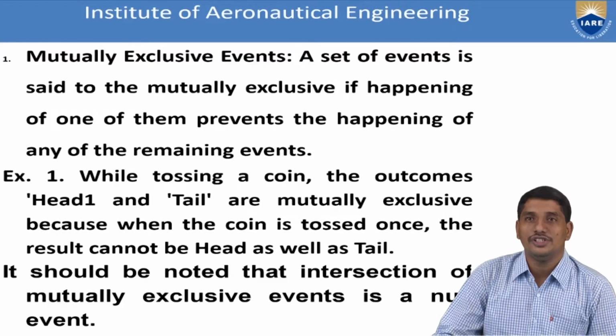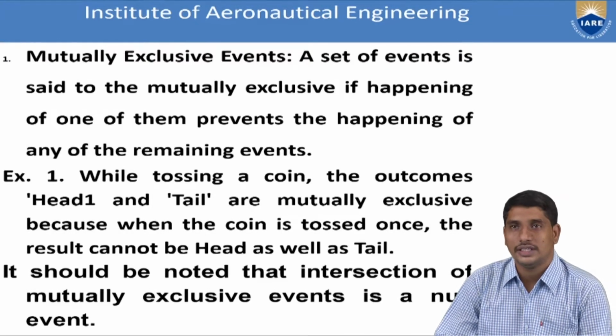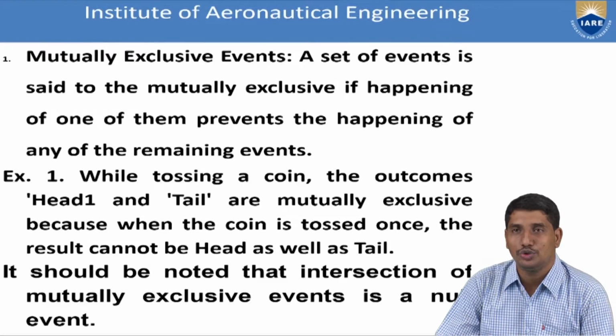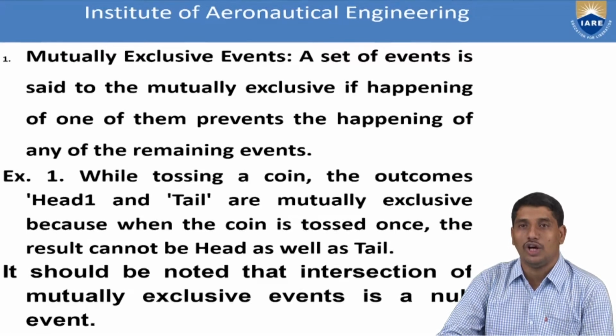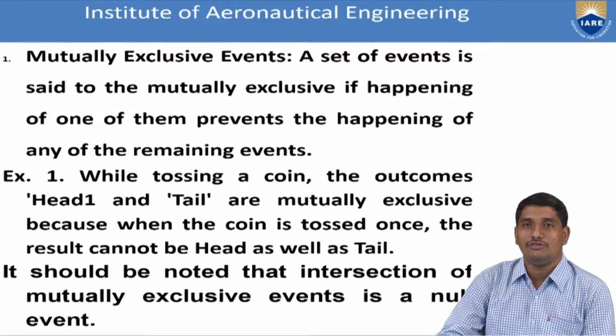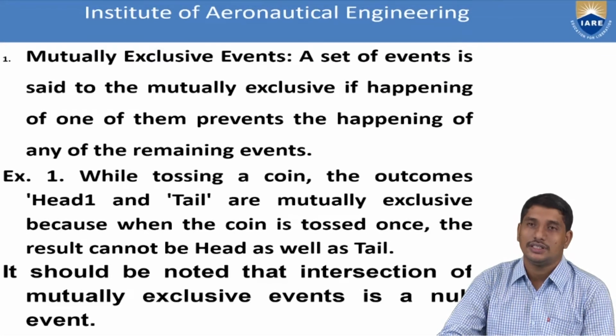Now the next definition is mutually exclusive events. A set of events are said to be mutually exclusive if the happening of one prevents the happening of the other remaining events.